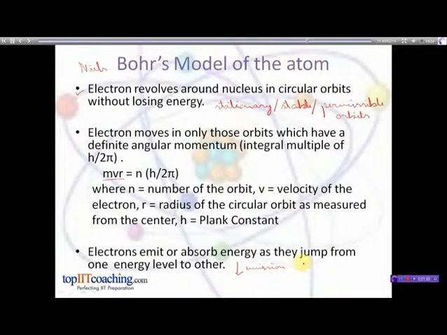On the contrary, when electron jumps from lower energy level to higher energy level, absorption of energy takes place. The higher energy level is known as excited state and the lower energy level is called ground state. I hope you remember these terms. We discussed them in atomic structure part 1 while discussing the energy level diagrams of an electron.